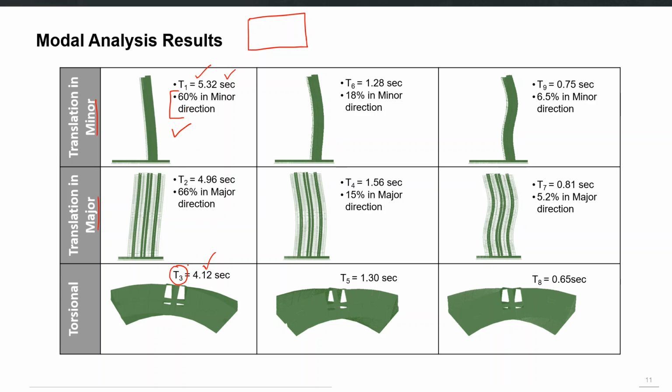So the third mode according to software numbering is the first torsional mode. Similarly, the sixth mode is the second mode in minor direction. The shape is telling you, and the second highest contribution of mass after this 60 is in sixth mode. So this is basically the second vibration mode. Similarly, T4 was basically second mode in X direction. T5 was second mode in torsional direction. So that's how we classify first 9 modes into 3 modes in X, 3 in Y and 3 in torsional direction.